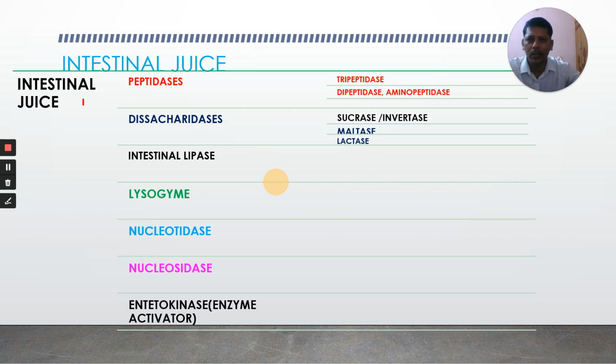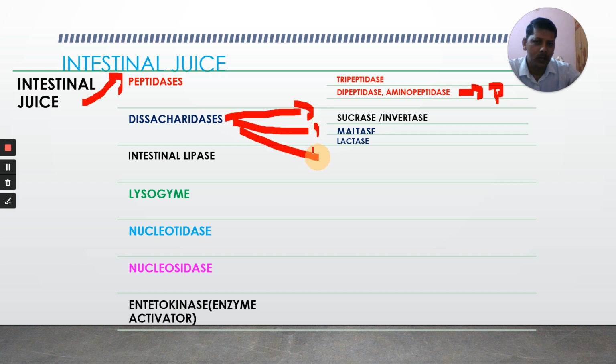Intestinal juice has peptidases: tripeptidase, dipeptidase, aminopeptidase. They act on proteins. Next one, disaccharidases: sucrase, maltase, lactase. You can remember as Sumala.